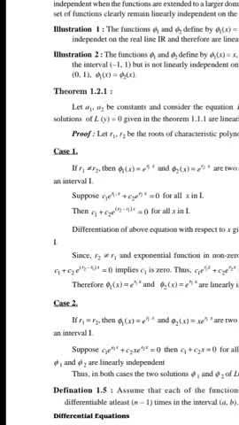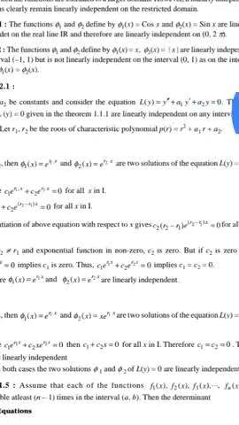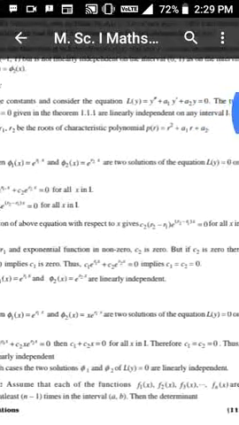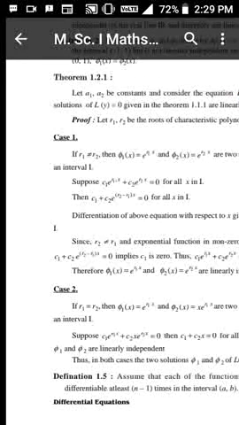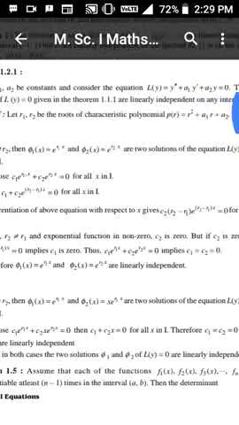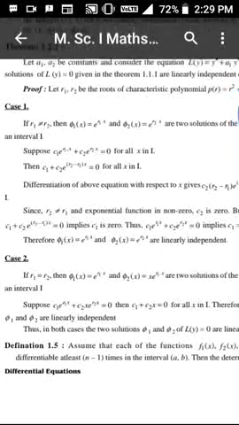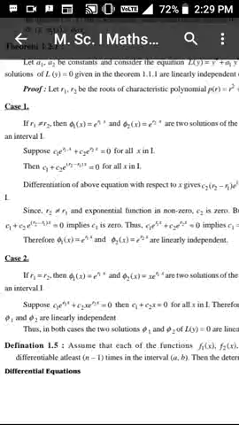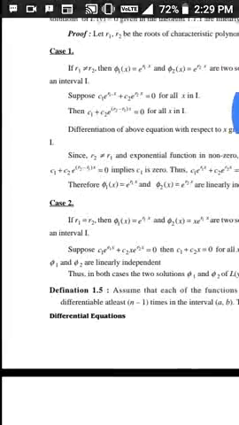Next theorem: let a1, a2 be constants and consider the equation L(y) = y'' + a1 y' + a2 y = 0. The two solutions of L(y) = 0 given in the theorem are linearly independent on an interval I. Proof: let R1 and R2 be the two roots of the characteristic polynomial P(R) = R^2 + a1 R + a2.